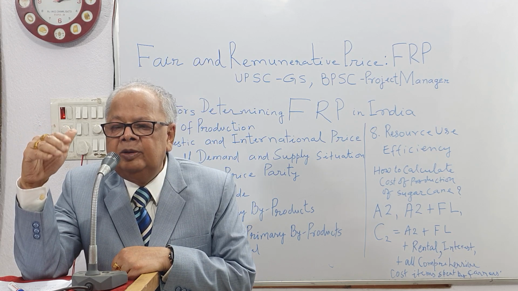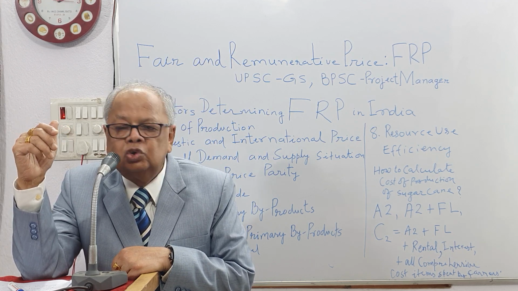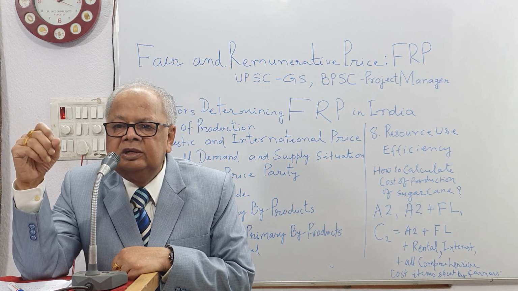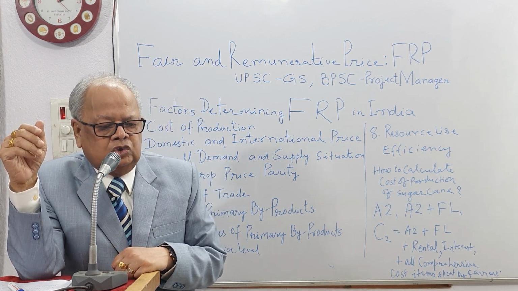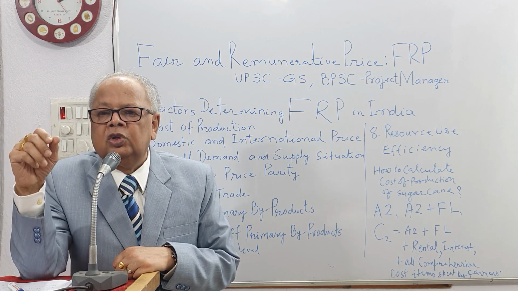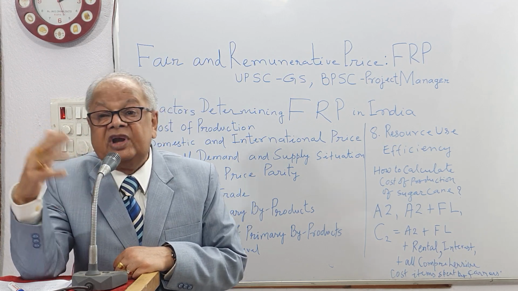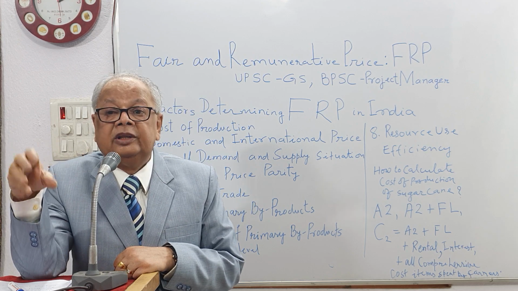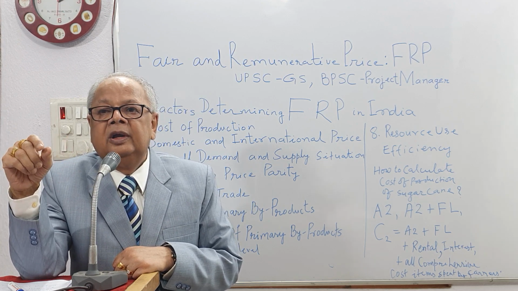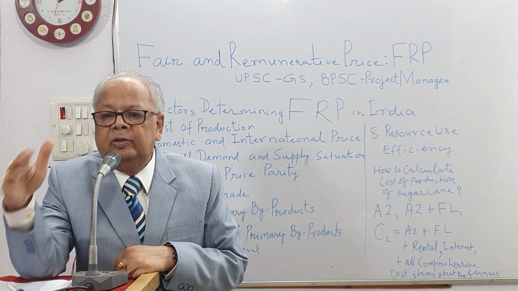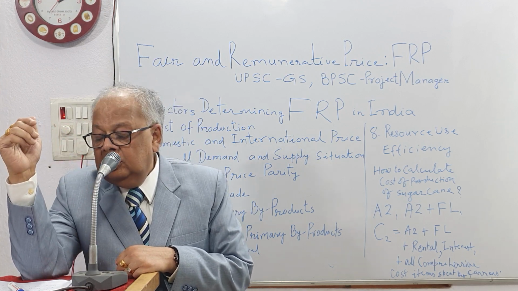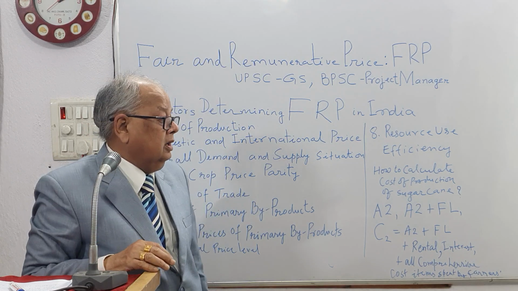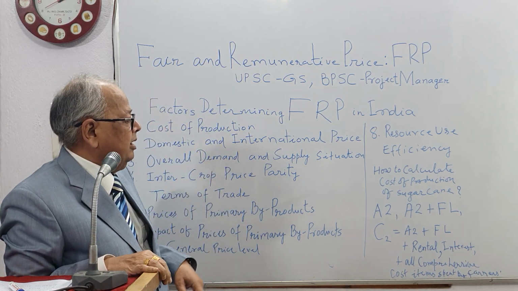Those who have more than 10% sucrose in their product, for every extra increase in sugar cane sucrose, will be rewarded at the extra rate, and overall they will benefit from FRP, more in Maharashtra and Karnataka than in Bihar. So these are the factors determining it.